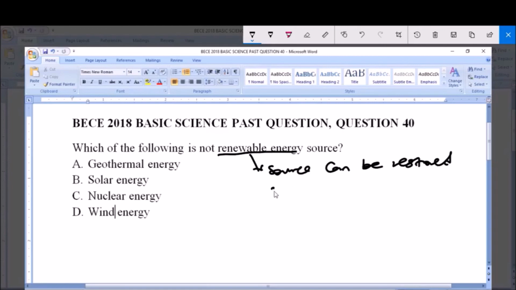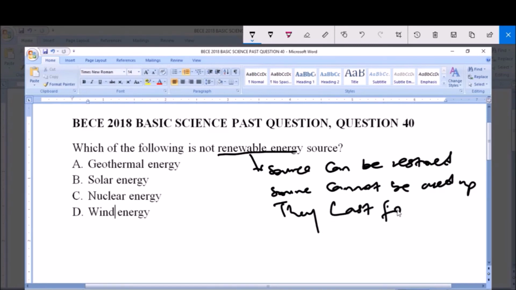This renewable energy source cannot be used up. They last for a lifetime. So these sources of energy cannot be used up.